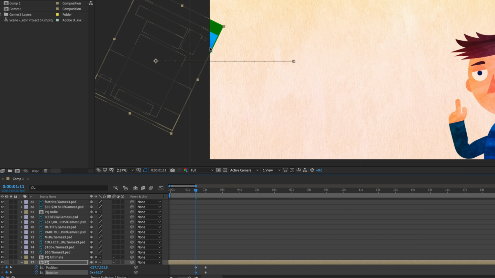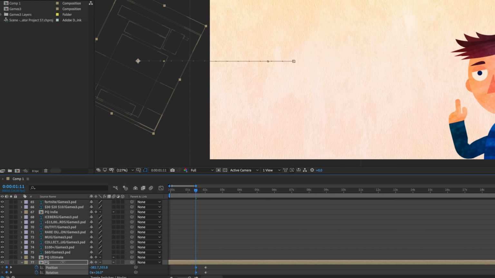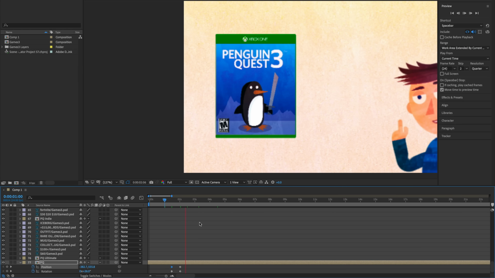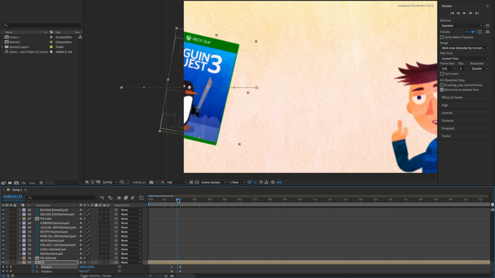Now I'm noticing that the box is not looking like it's peeking over the edge, and that's not what I want to do. So I'm going to manipulate the position just a little bit so it starts off of the screen. So now let's press spacebar and see how this looks. Okay, so that looks a little bit better. It has a little bit more drama to it. It looks a little nicer.